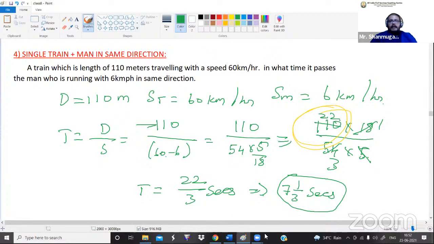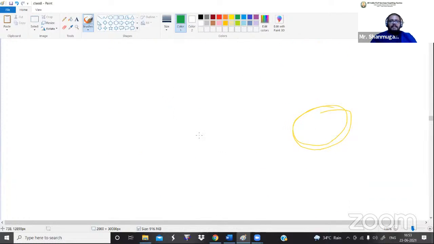Okay, Kanna, you just erase that yellow line. So the next problem.